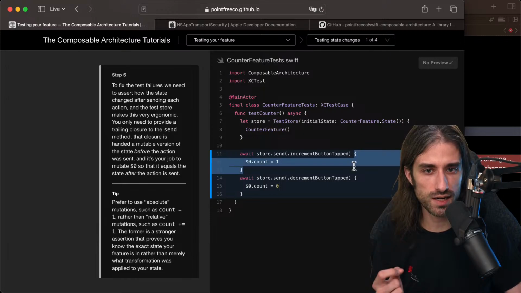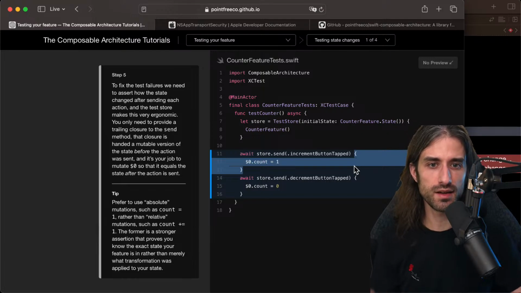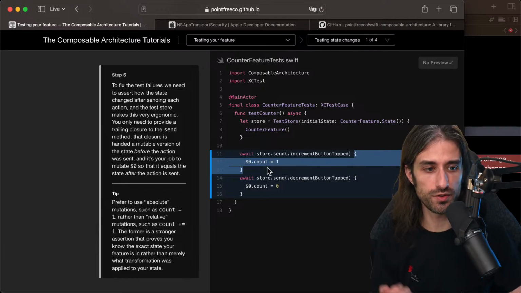So our closure is doing the changes we expect the action to make, and then the tester will compare that the action did indeed make the same change as what we've made ourselves, and if it didn't, it will report a test failure.